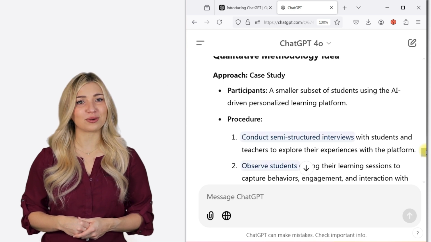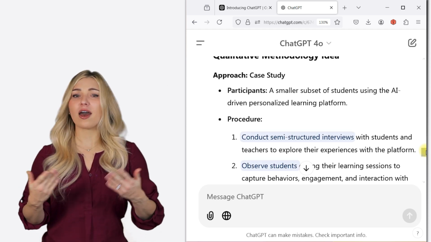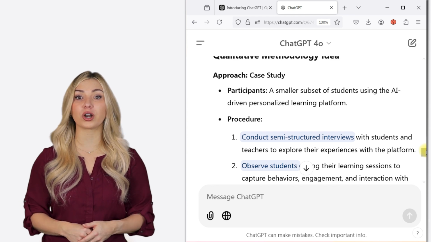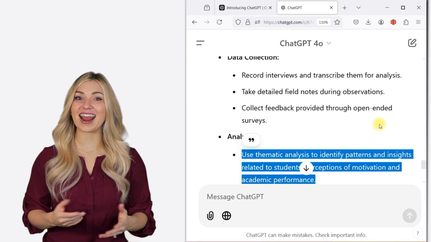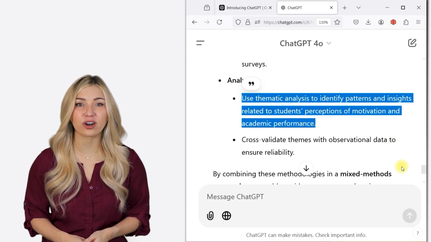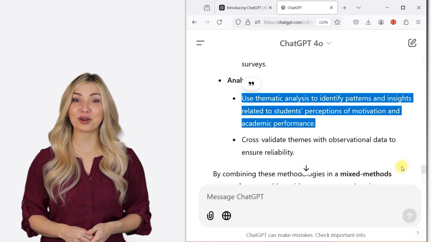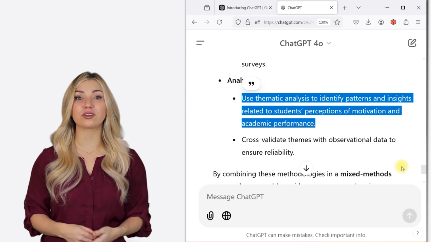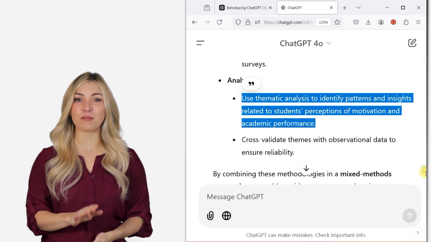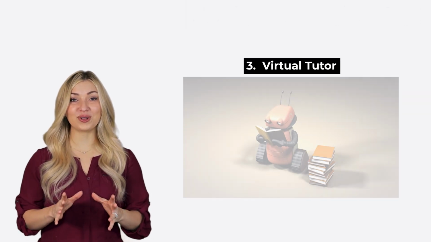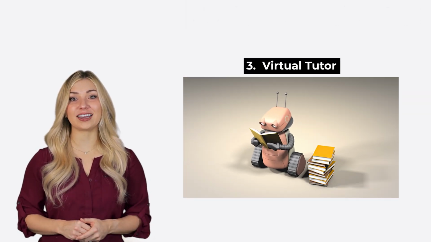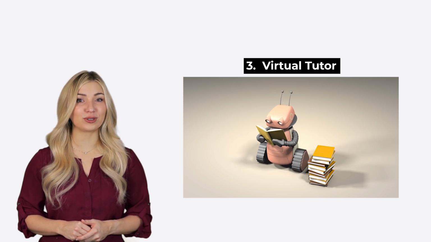We can interview students and teachers. We can also observe students during their learning sessions. Finally, we can perform thematic analysis to identify patterns in the data. There you go. We have drafted a research question and a solid methodology in just a few minutes. One of the coolest ways to use ChatGPT is as your very own virtual tutor.